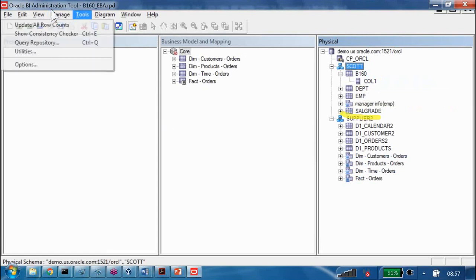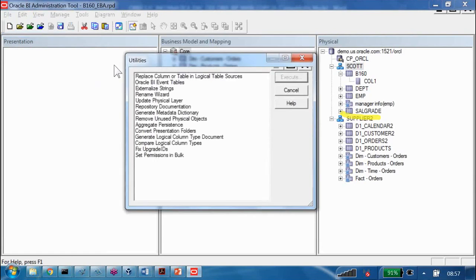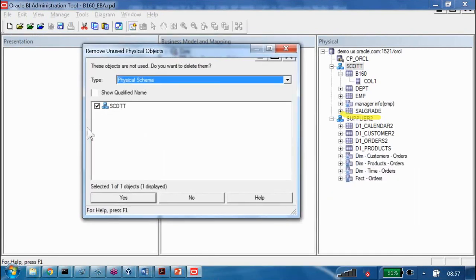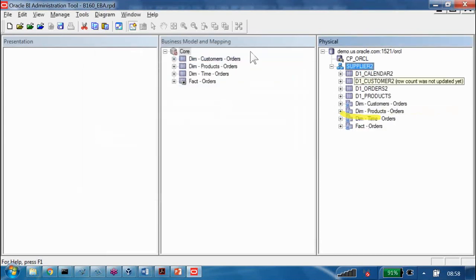Now, if you go to the tools menu, then update, utilities, then we have here remove unused physical objects. Click on execute. Now it's showing here selected one object. Which object is selected? Scott. Scott is available in the physical layer but not available in the BMM layer. So it's saying these objects are not used. Do you want to delete them? Scott is not used in the BMM layer. You want to delete or what? Now if you click on yes, then that will be deleted. Why is this not showing in the diagram?